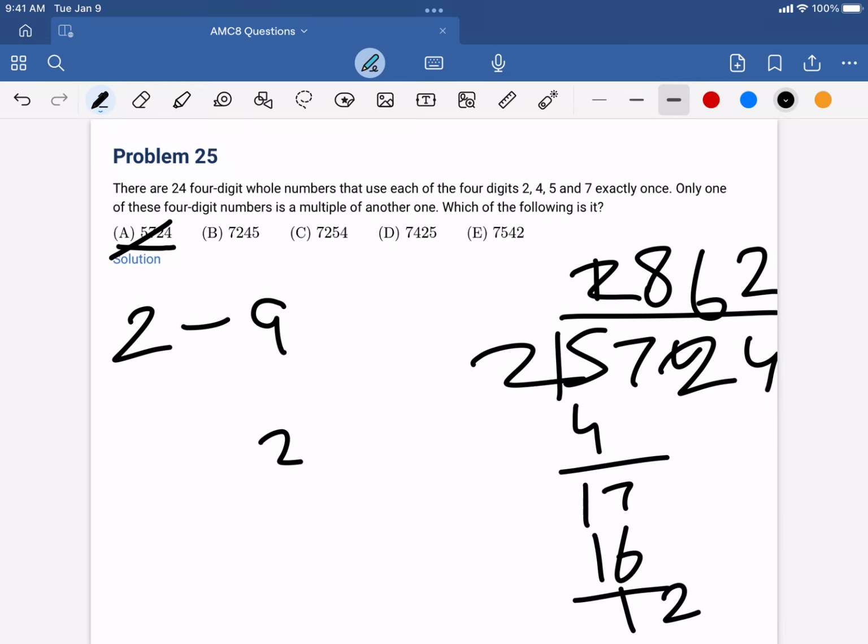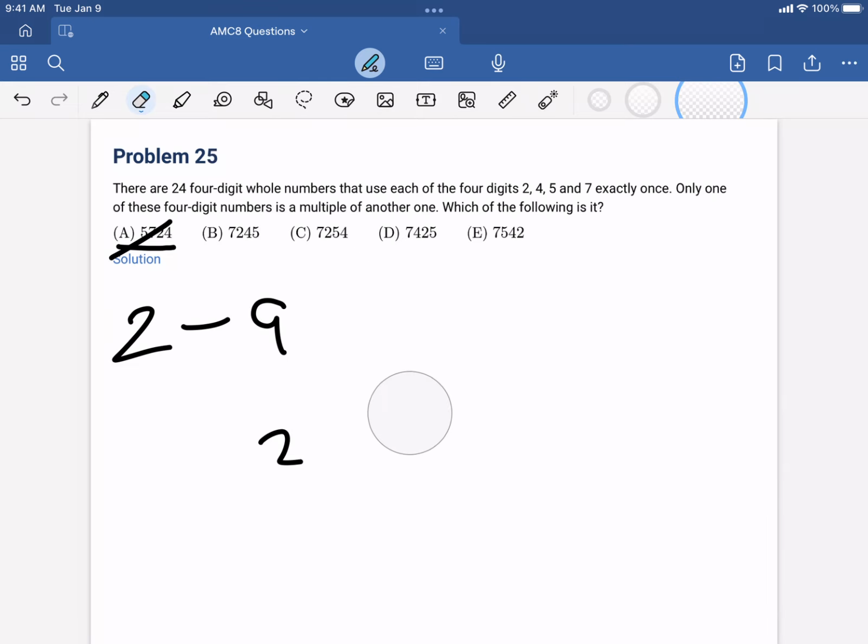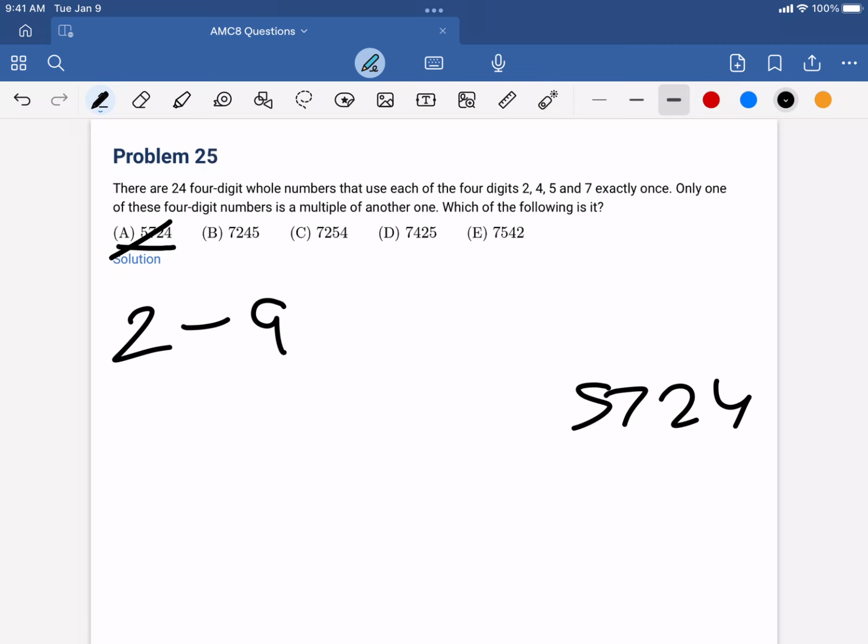So the answer would be 2862, which is obviously not a combination of 2, 4, 5, and 7. And again, if we divide by 3 or any other number after that, it would become too small. So 5724 divided by 3, it would start with 1, and that obviously doesn't work. So we can just stop over there. And if you keep on dividing, it gets smaller and smaller, which won't work because we need to start with at least 2.